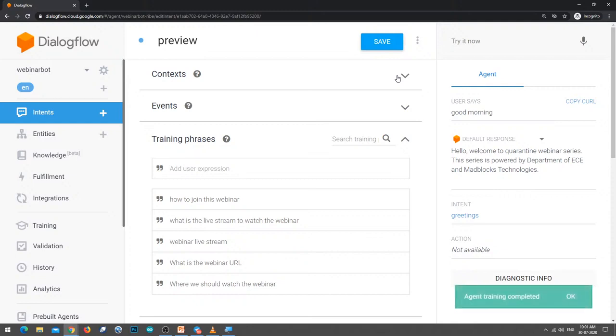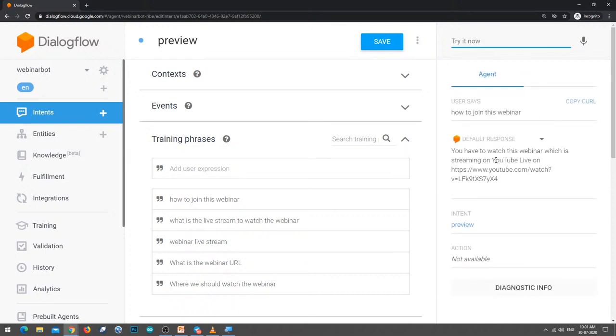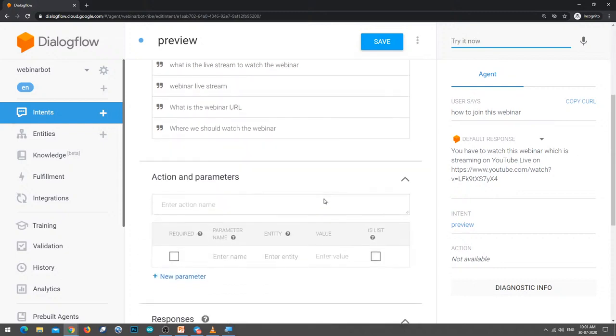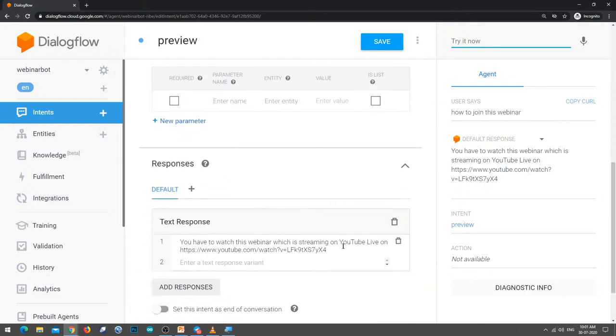Intents are not case sensitive. The training examples are not case sensitive, so it doesn't bother about uppercase or lowercase. Let us check the preview intent also. How to join this webinar. It is providing one URL: you have to watch this webinar. That was the bot response which we have given, right? The same thing it is displaying there.